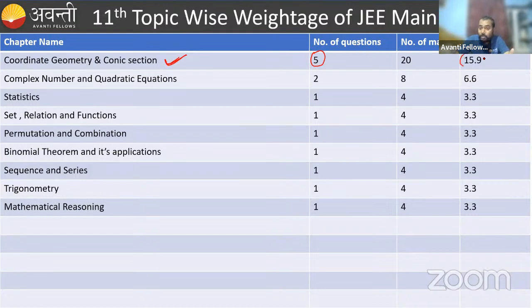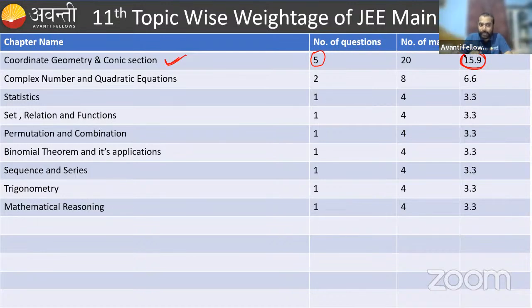Out of the total syllabus, you are getting approximately 16% of the questions from coordinate geometry and conic sections. Why we are discussing all these things, we'll discuss in the next slide.